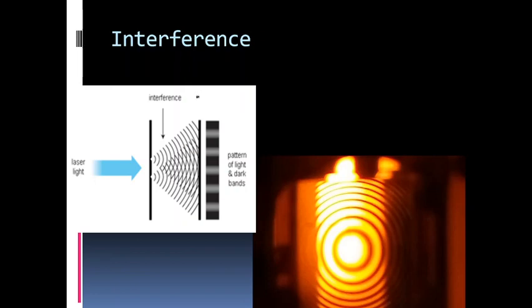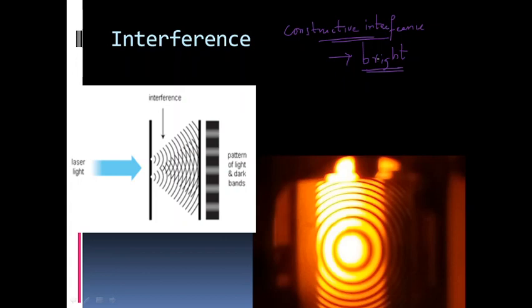And at a point where consistent constructive interference is formed, we will have a bright band that will correspond to a very bright region in space. So when two light waves are converging together, when they interfere, if they are constructively interfering, then we will have a bright band in space or bright region in space.